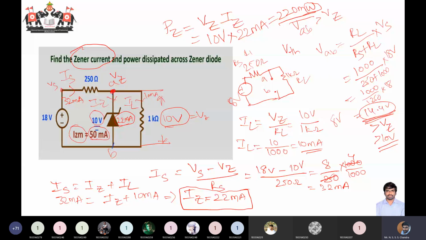Otherwise your voltage will not remain constant. Everything else I have done is simple network analysis, using nodal analysis, finding the current at every node. If you have any specific doubt, you can unmute and ask me.